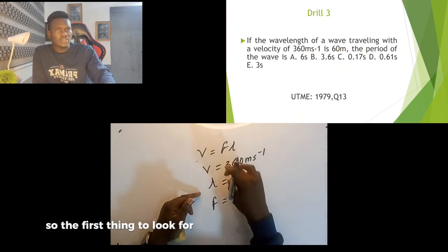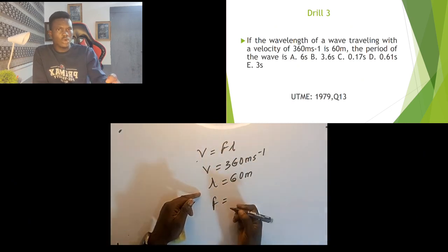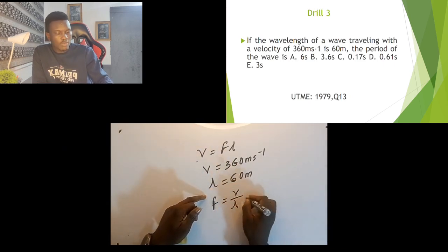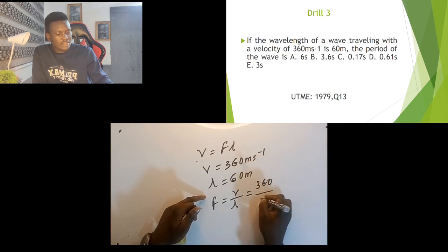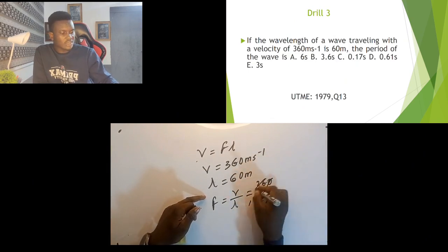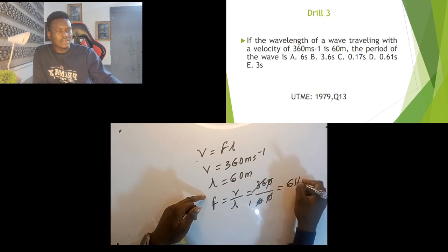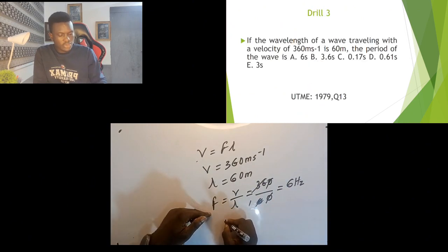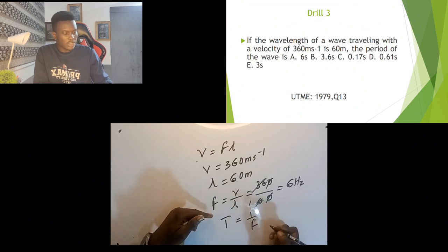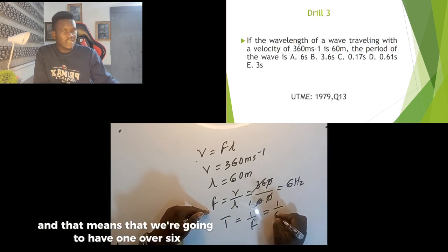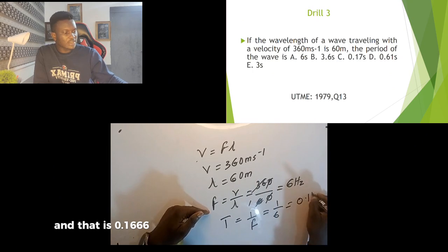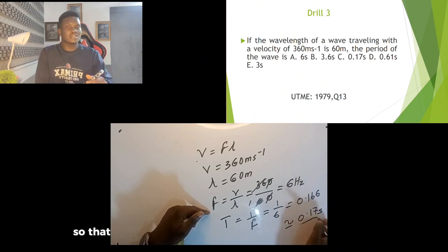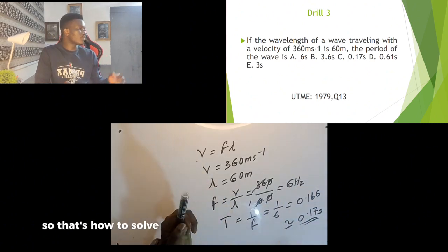So the first thing to look for is frequency, since period is equal to 1 over frequency. So frequency will be equal to v over lambda, and that will be 360 divided by 60. So 6 here 1, 6 here 6. That means that will be 6 hertz. So the frequency is 6 hertz. So how do we get the period? Period is the reciprocal of frequency, and that means that we're going to have 1 over 6, and that is 0.1666, which is approximately 0.17 seconds. So that is the period. So that's how to solve question 3.